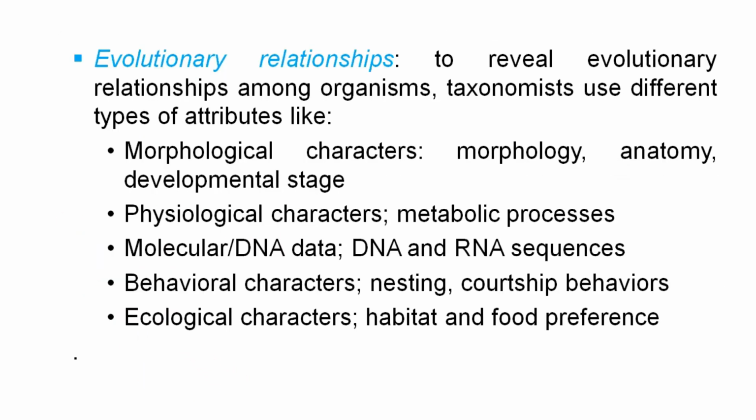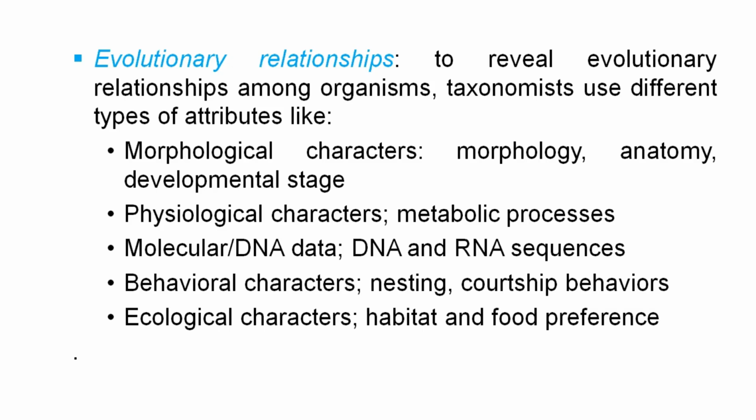Good. Evolutionary relationship. To reveal evolutionary relationship among organisms, taxonomists use different types of attributes or characteristics. Morphological character is one of the features that scientists follow in order to reveal evolutionary relationship among organisms.